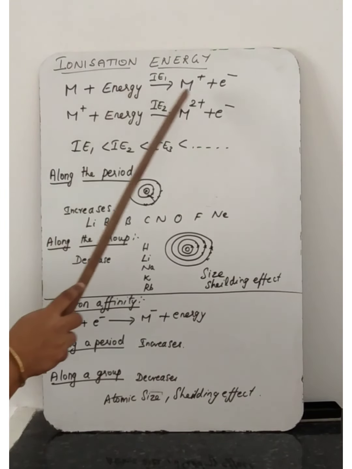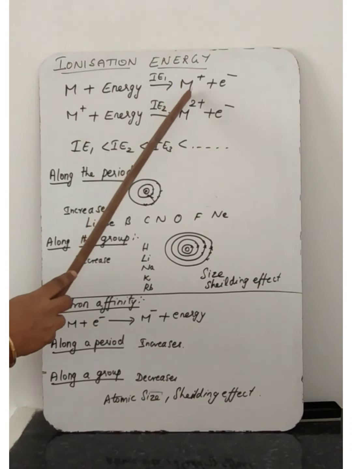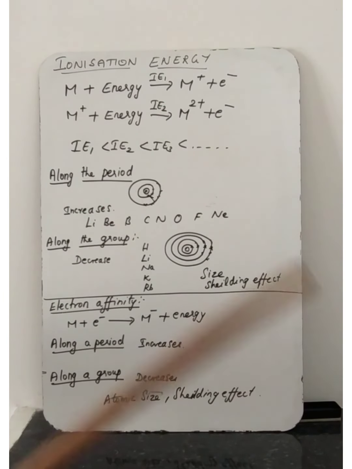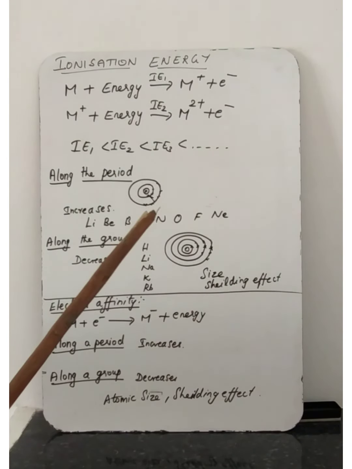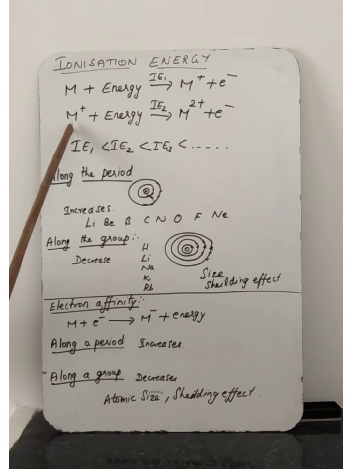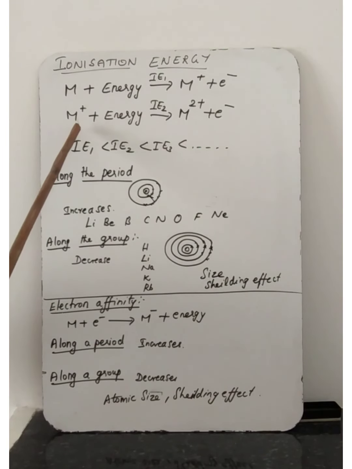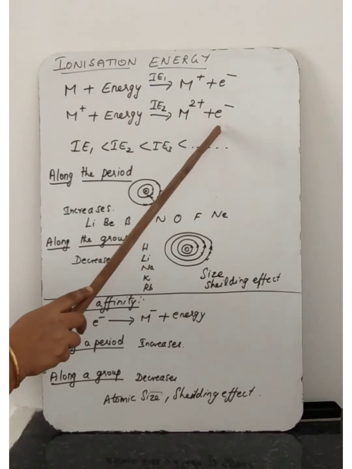So this we can say is the first ionization energy, because the neutral atom becomes a cation. Again this cation M plus needs energy to remove one more electron from it.